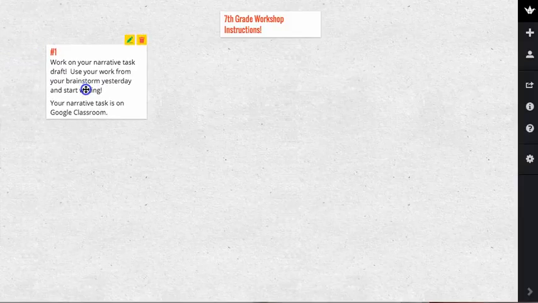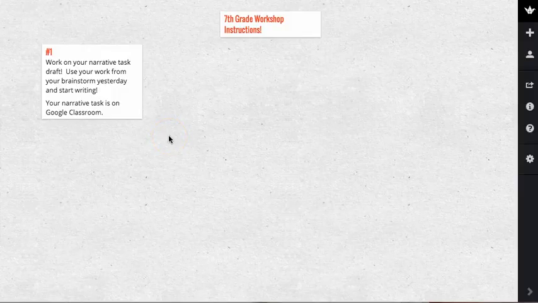Today in workshop, you're going to have three different things that you're going to be doing, and we're just going to take a look quickly at what you're going to be doing right now. The first thing you're going to be doing is working on your narrative task draft. You're going to use your work from your brainstorm yesterday and start writing.